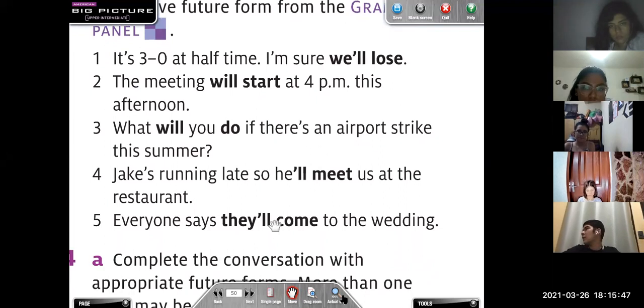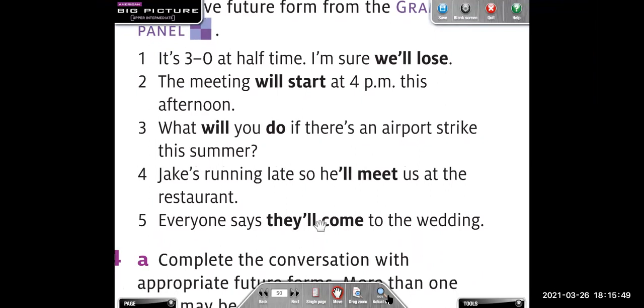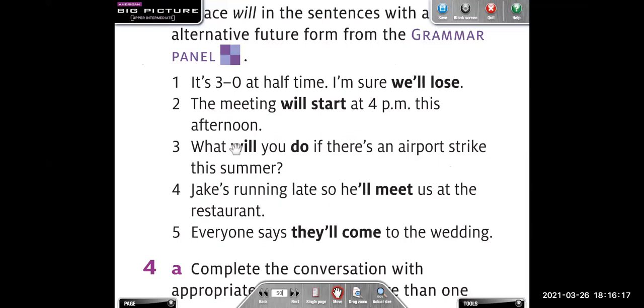Okay, for example, number 1. What is number 1? Is a plan, is a prediction? It is a prediction. Okay, so predictions we use will or be going to. So in this case, what do you think we need to use? Will or be going to? Be going to. Why?